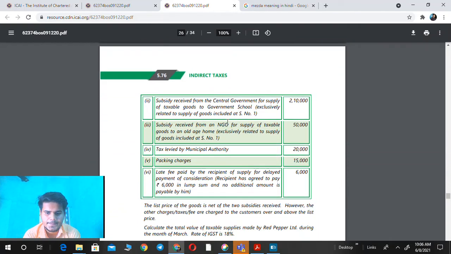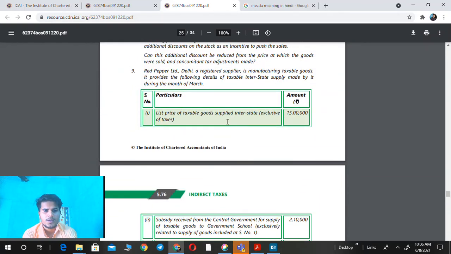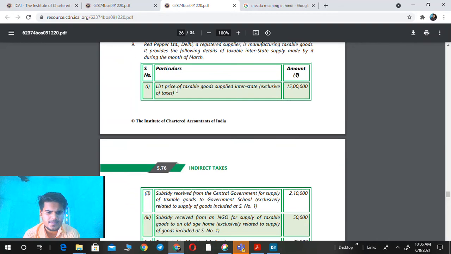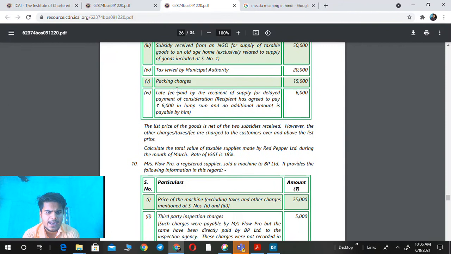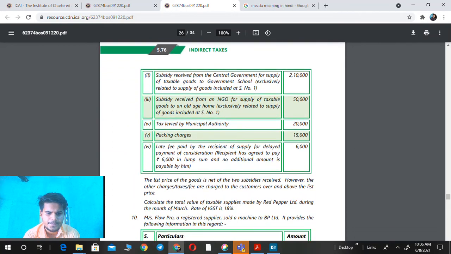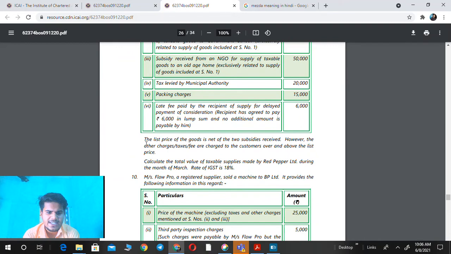Next, question 9. Red Paper Limited, Delhi, a registered supplier, is manufacturing taxable goods. It provides the following details of taxable inter-state supply made by it during the month of March. So these are the inter-state supplies, and we have to calculate the total value of taxable supply made by Red Papers Limited during the month of March. We have also been given additional information.